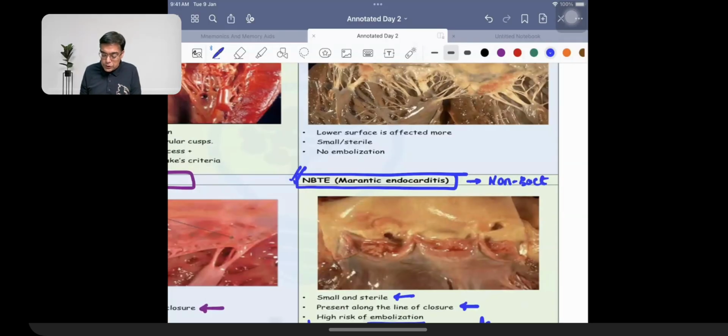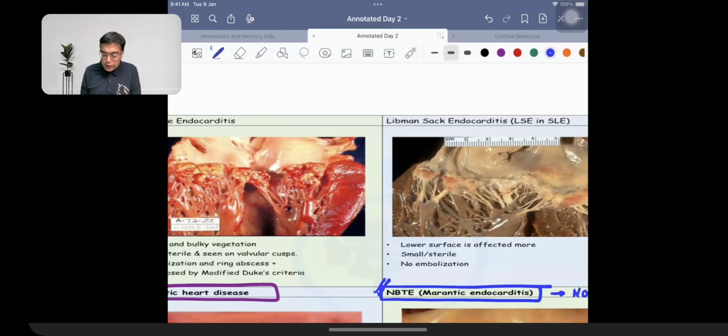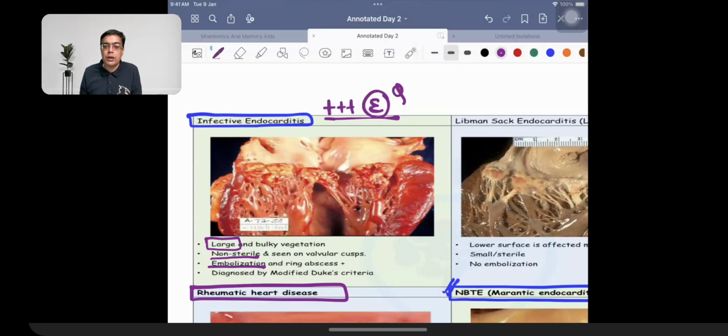Whenever we are talking about patients who have infective endocarditis, 2023's question, NEET exam, infective endocarditis is diagnosed with the help of Duke's criteria. There is bacteria over here. So fibrin, platelets, and bacteria. So definitely the vegetations are going to become bulky. They have bacteria, so they cannot be sterile. Bacteria will secrete enzymes that will cause breakdown of the vegetation. So they are going to have embolization, right? So these are associated with a very high degree of embolization, very high degree of embolization, right? That's what you need to remember.